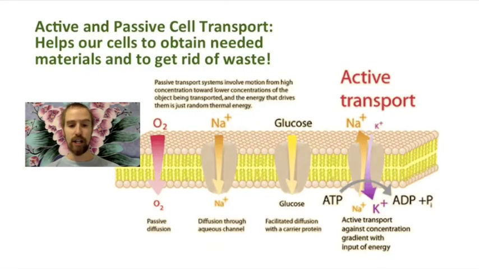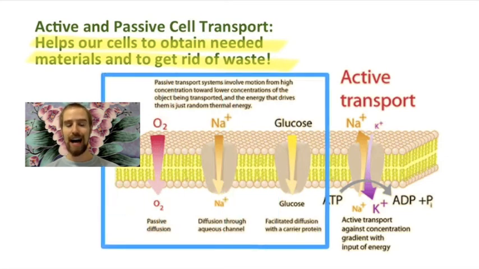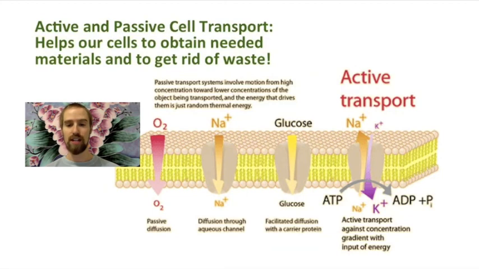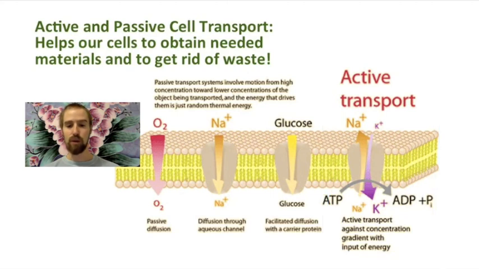Active and passive cell transport help us to maintain homeostasis by allowing our cells to take in certain materials that they need, and to get rid of materials that they don't. Passive cell transport via diffusion and osmosis requires no energy. But there are plenty of times when the cell needs a high or low concentration of a substance, and in these cases, a balance just won't do. The cell must use active transport, which requires an input of energy, to pump materials against the direction of diffusion. And this process requires a significant portion of our cell's daily energy. This energy is provided in the form of ATP, the rechargeable battery of the cell.